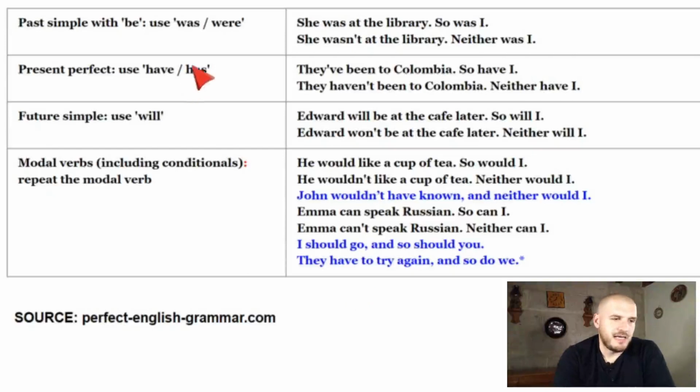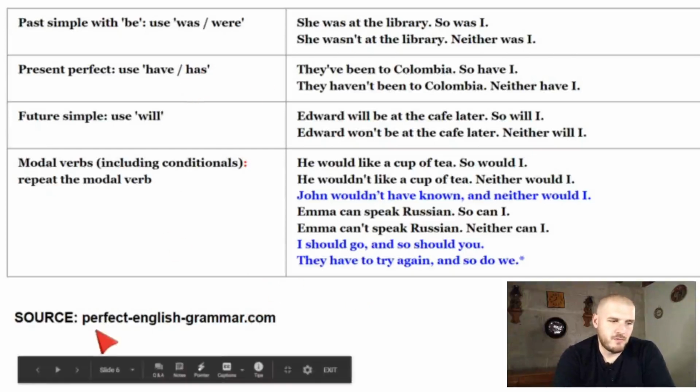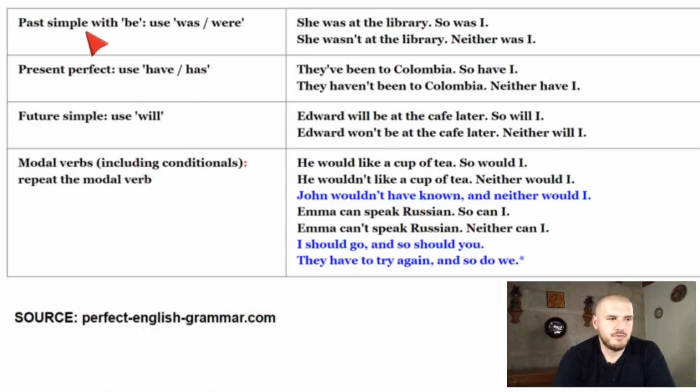Here you can see a table. This table is from my favorite website, perfectenglishgrammar.com, where you can find examples with past simple, present perfect, future simple, and modal verbs. So for example, past simple, the examples that the teacher has on Perfect English Grammar are, she was at the library, so was I, because it's was. She wasn't at the library, again, neither was I, neither, because it's negative, right?